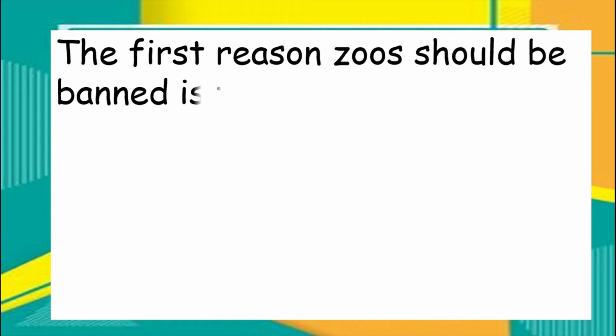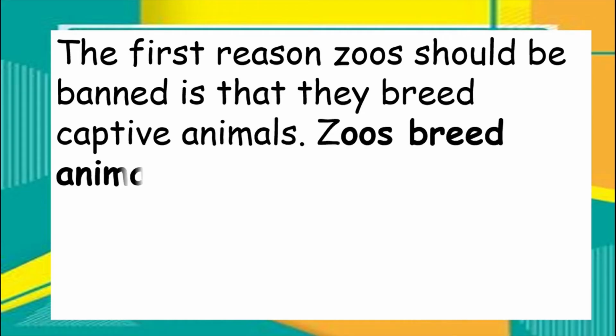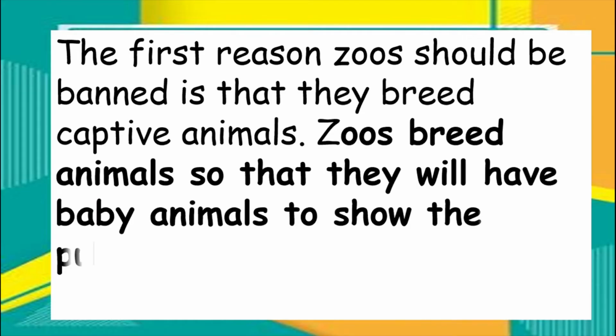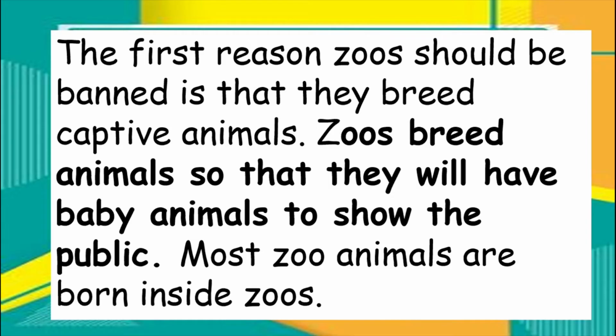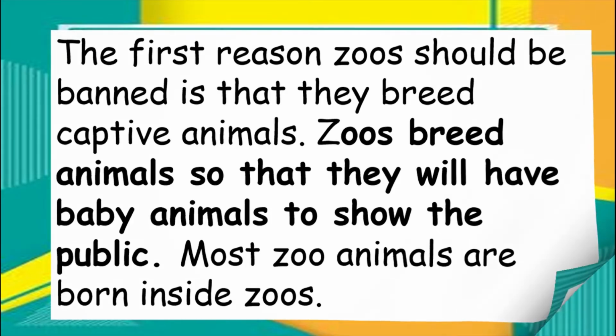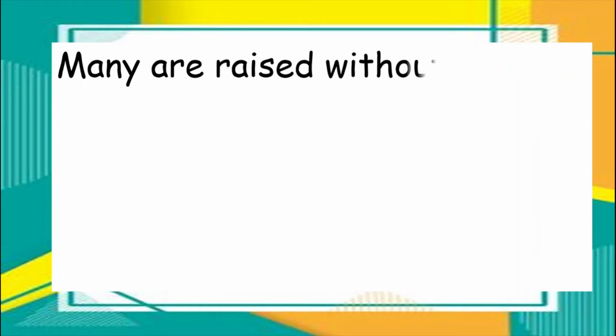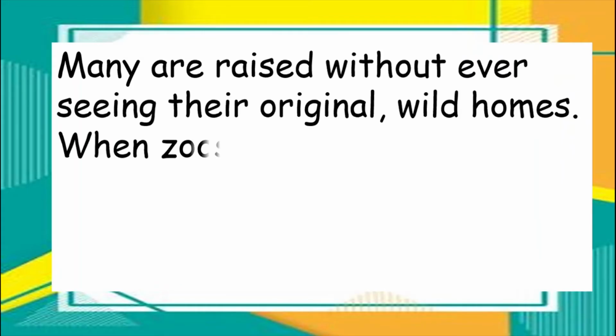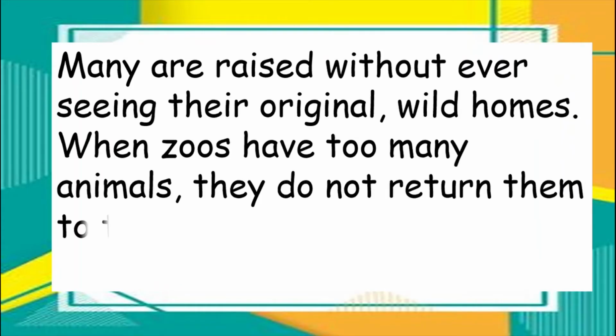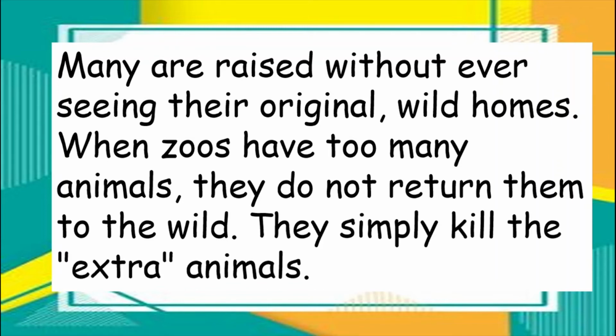The first reason zoos should be banned is that they breed captive animals. Zoos breed animals so that they will have baby animals to show the public. Most zoo animals are born inside zoos. Many are raised without ever seeing their original wild homes. When zoos have too many animals, they do not return to the wild. They simply kill the extra animals.